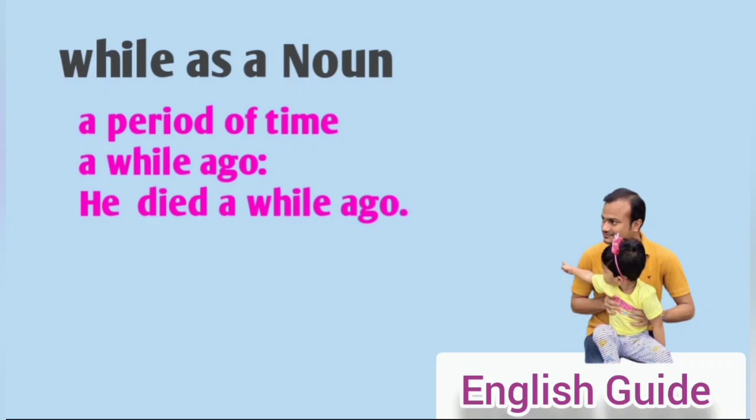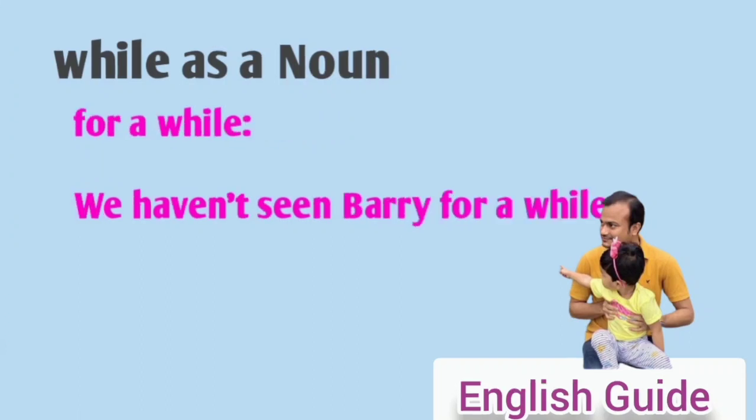While as a noun, like a while ago, which indicates a period of time ago, a short period of time. He died a while ago. And for a while, like we have not seen him for a while, for some time.